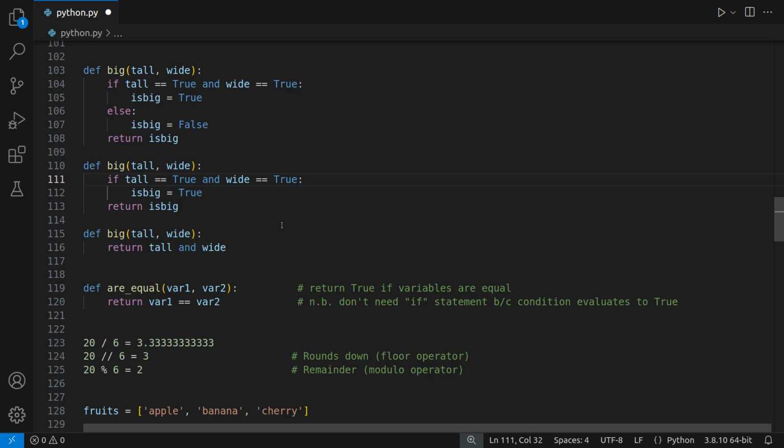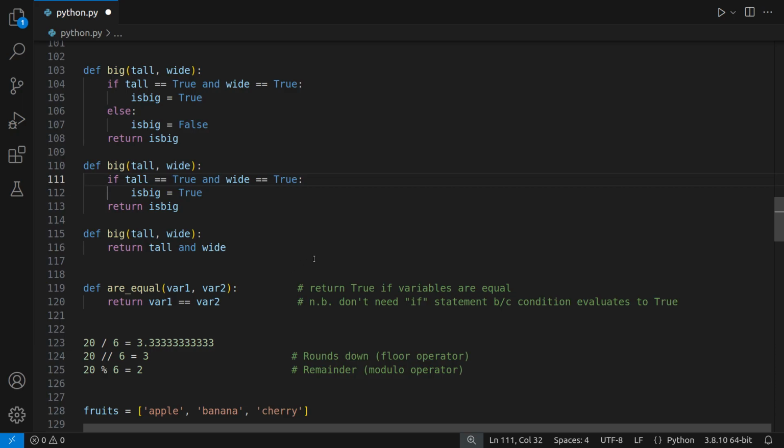And now you can reduce that even further. What you can do is say return tall and wide, because if tall is true and wide is true, then true and true equals true. False and false is false, true and false is false, and false and true is also false. It's only when both tall and wide are true that we return a true value for the whole big function. So this is a way to reduce all of that.